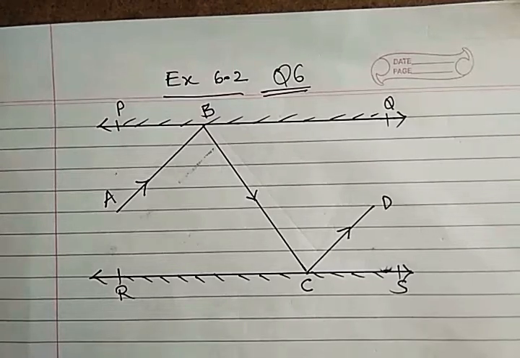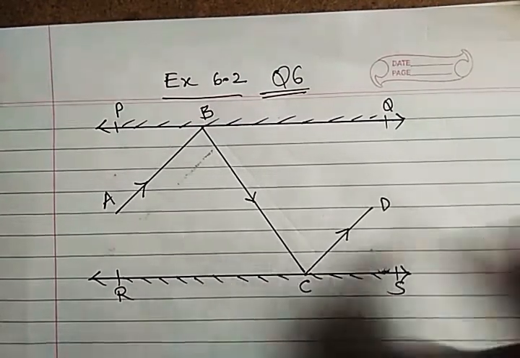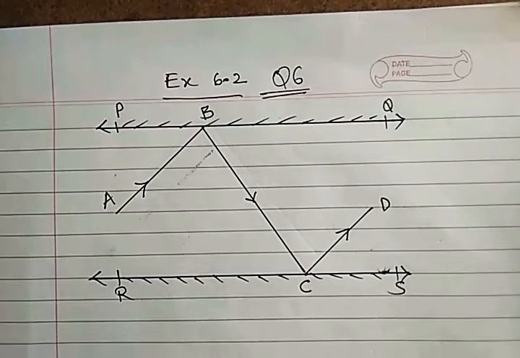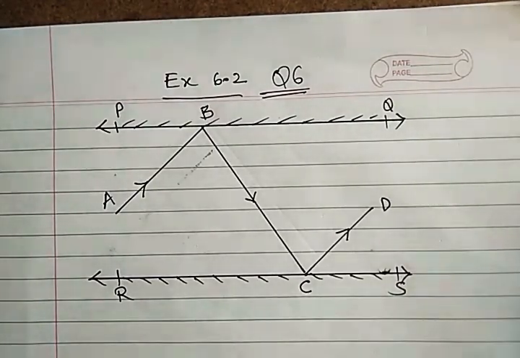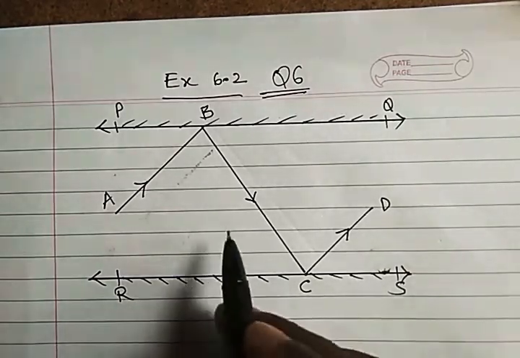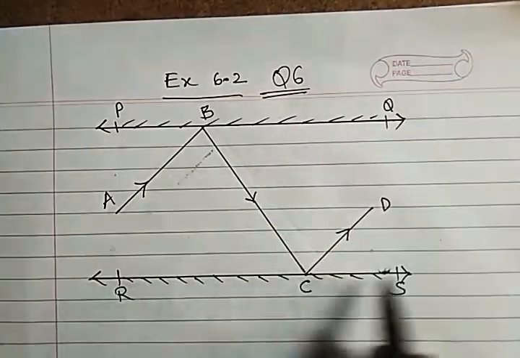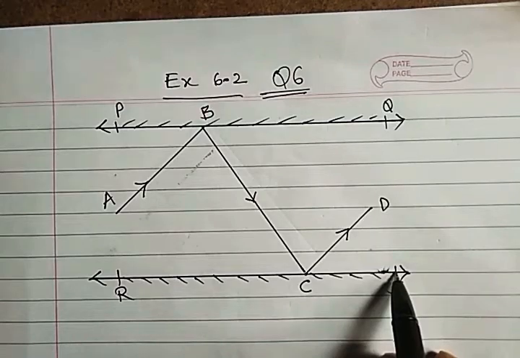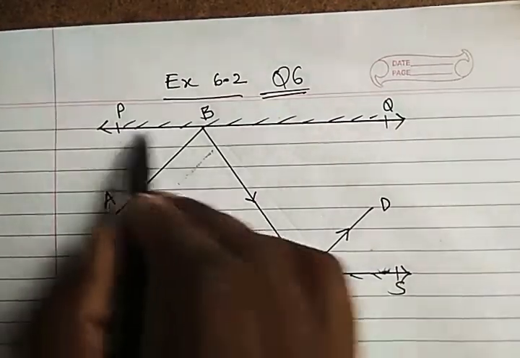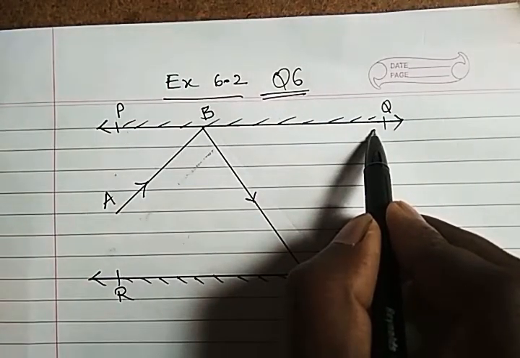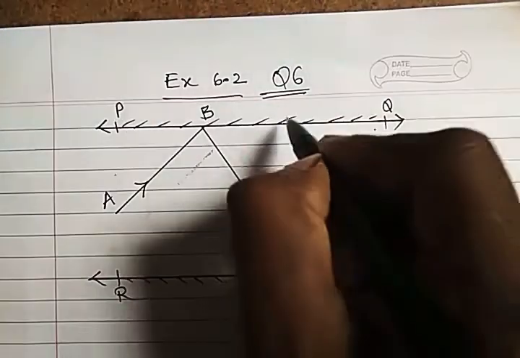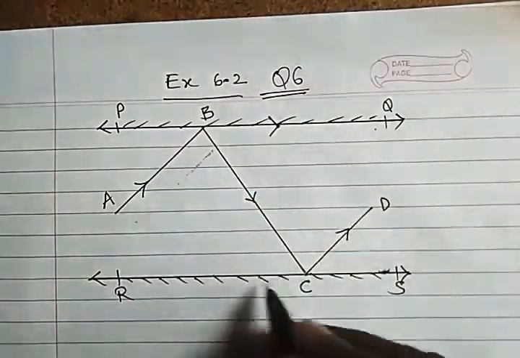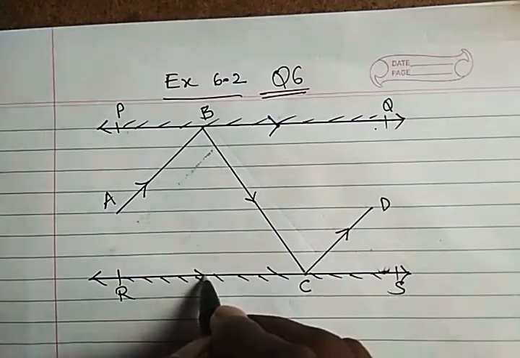Friends, we are going to solve another question, question number 6 from exercise 6.2. This was the last question of exercise 6.2. The question is given like this. In this figure, PQ and RS are two mirrors placed parallel to each other. PQ is a mirror, RS is also a mirror, and they are parallel to each other.